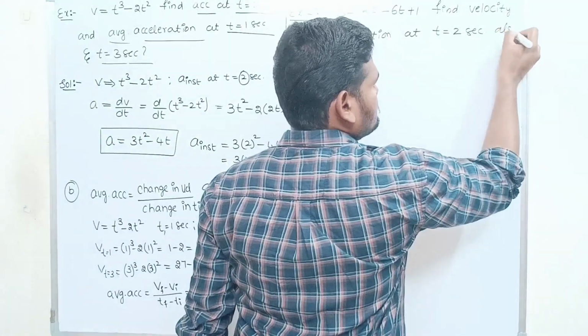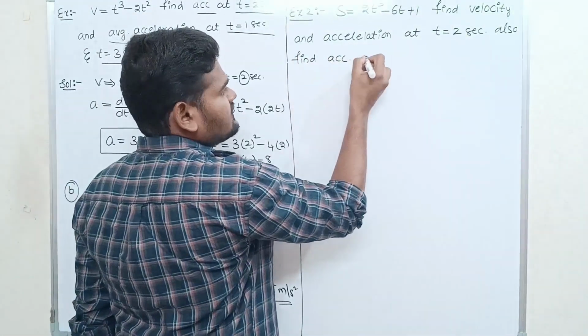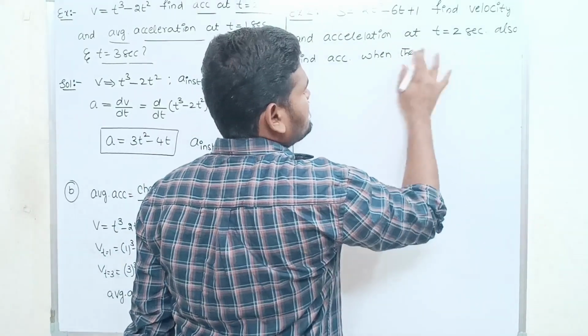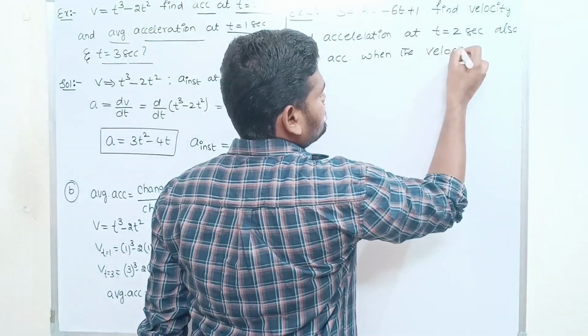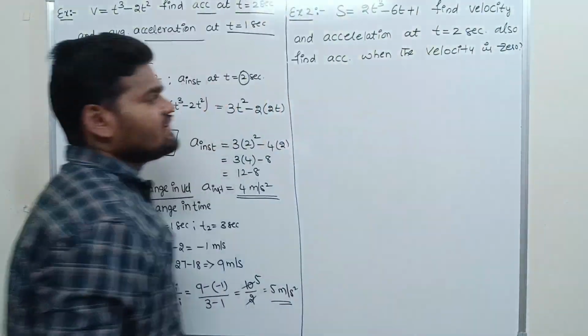Also find the acceleration when the velocity is 0. So this is the given question.